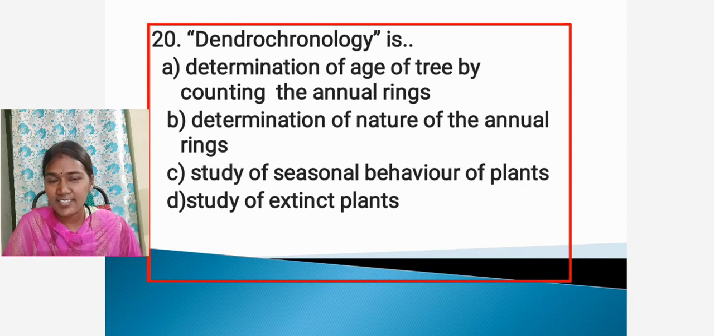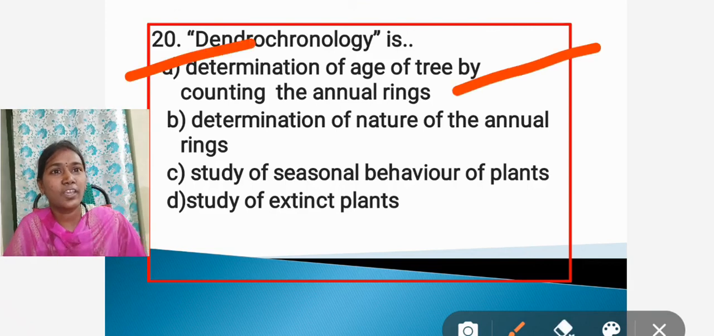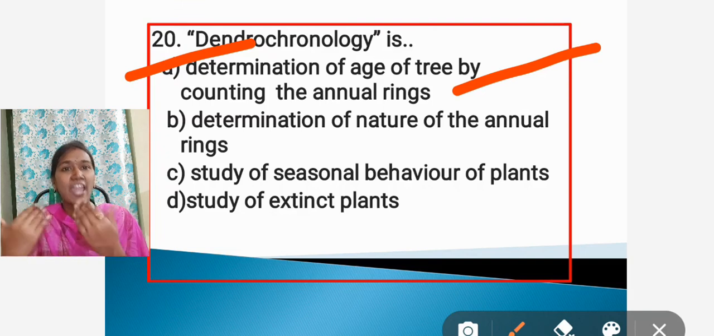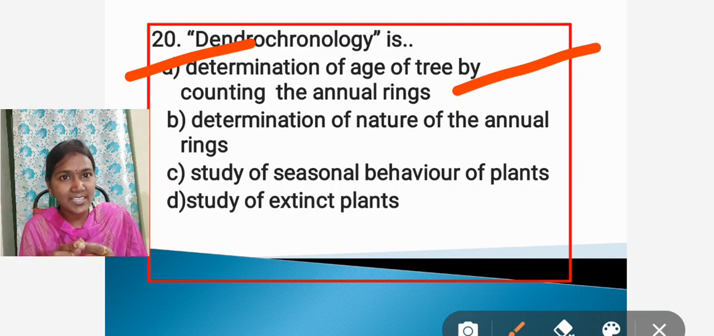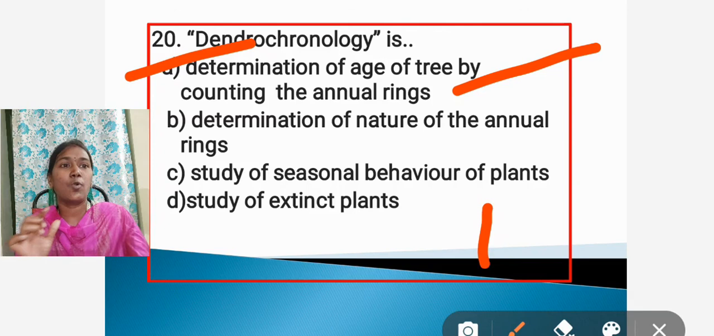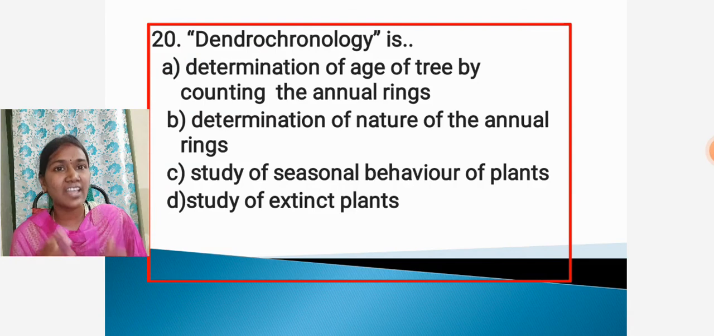Now the answer: dendrochronology means study of the age of plants through the two woods, the early wood and the late wood. So dendrochronology is the determination of age of a tree by counting the annual rings. These two woods form a ring, and the two together represent one annual ring of the plant. Through this technique we can calculate the plant's age. The study of plant age is known as dendrochronology.